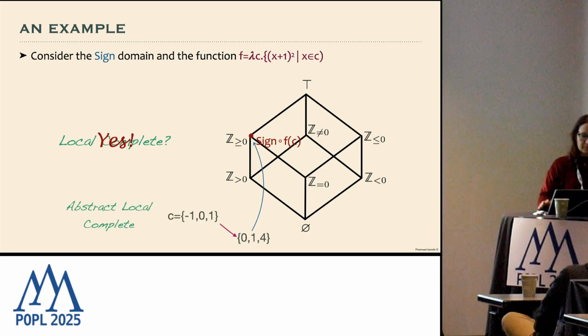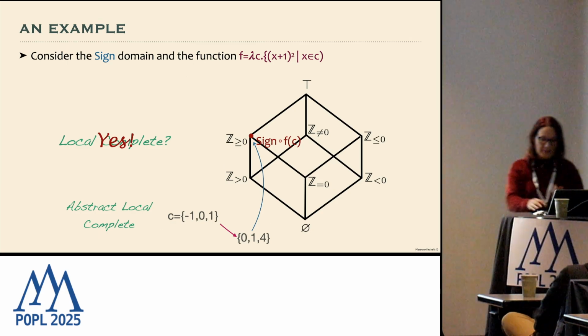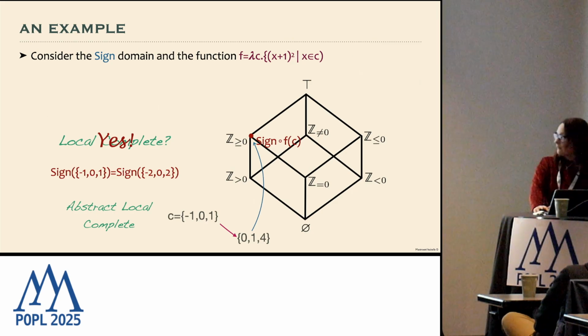So we wonder whether absolute local completeness holds. And we observe that the two elements we considered, minus 1, 0, 1 and minus 2, 0, 2, have the same sign abstraction. So they are precisely a candidate for checking whether absolute local completeness holds or not.